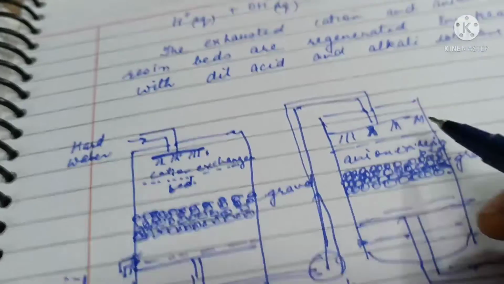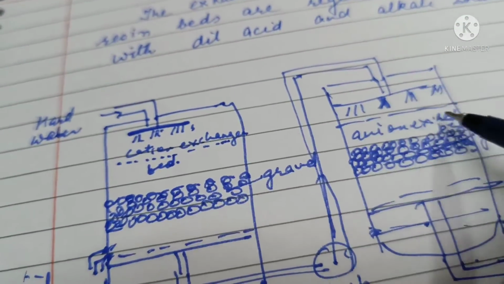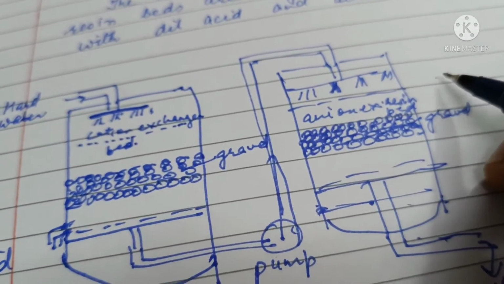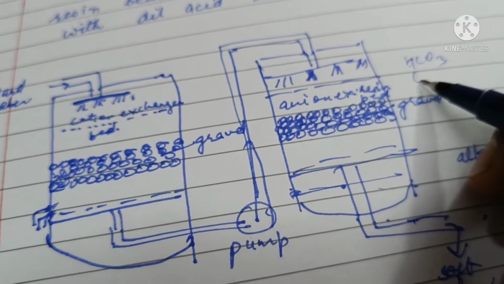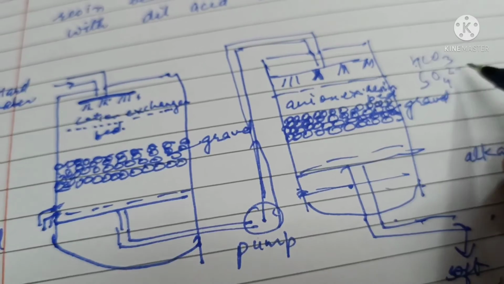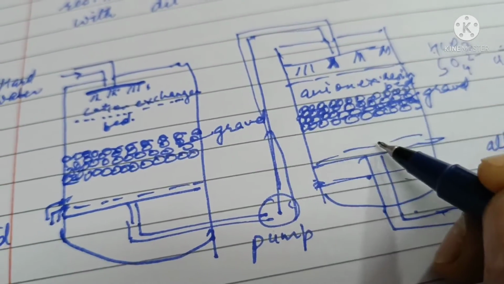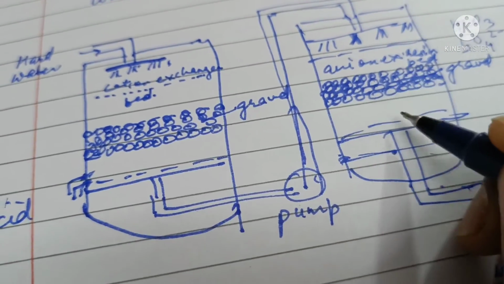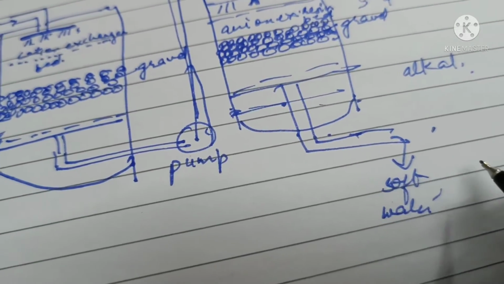This is again pumped to an anion exchanger tank, again poured from the top. The anion exchanger will this time exchange anionic hardness causing agents like carbonates, bicarbonates, sulfates or chlorides, and these ions will get trapped over here, and it will release OH negative ions into the water. So the water which comes out is soft water and does not contain any hardness causing cation or anion.